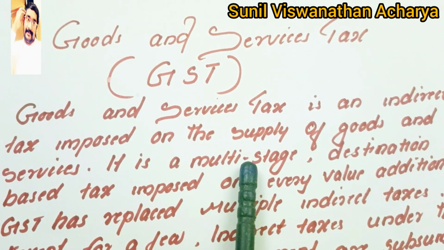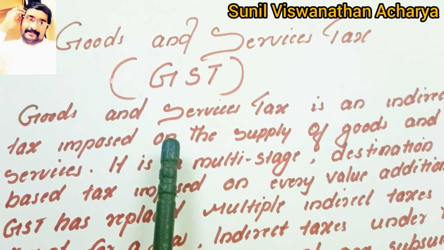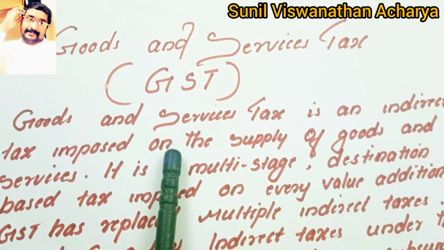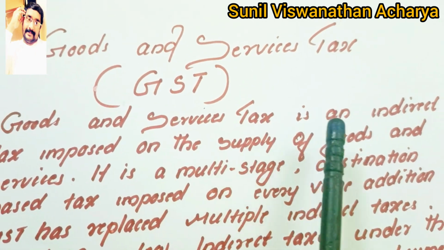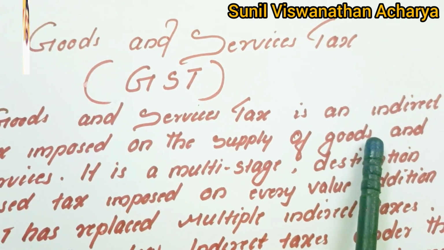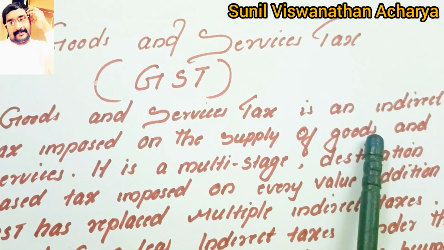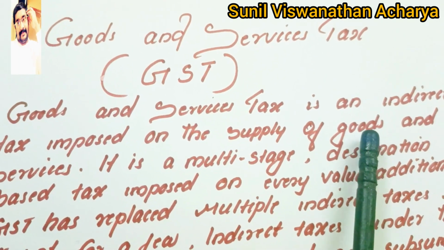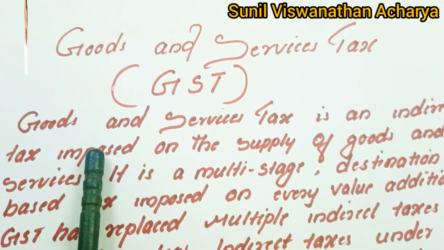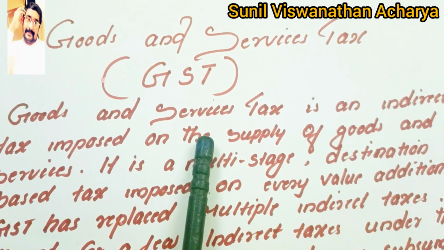That tax is an indirect tax because we are not paying directly to the government. We are paying this GST indirectly to the government. So such a tax we normally call goods and service tax.